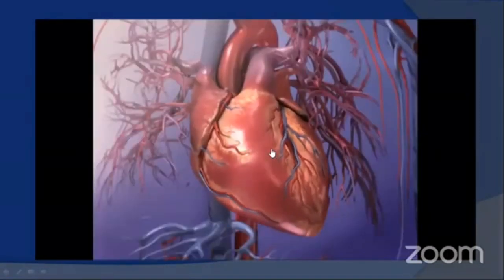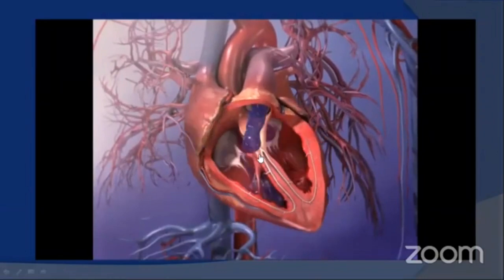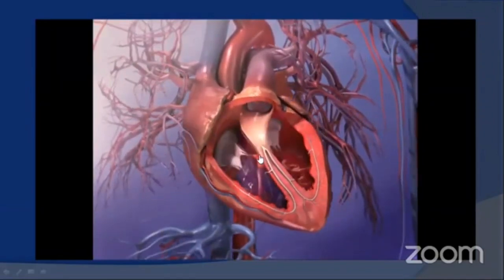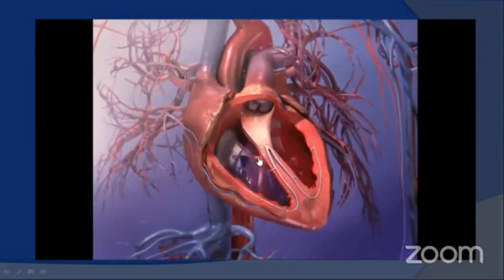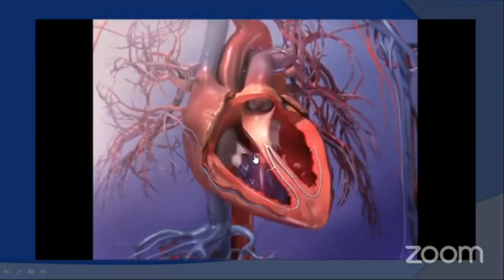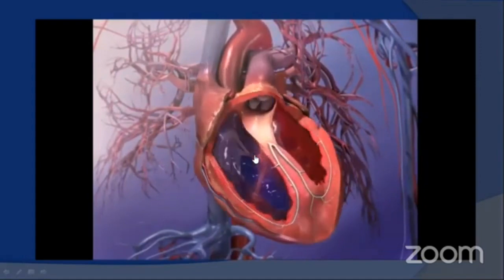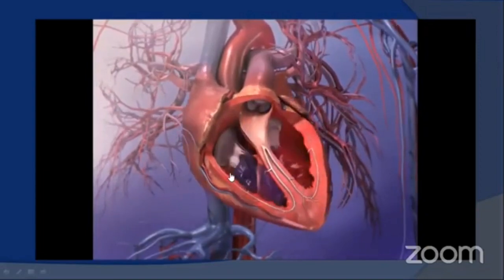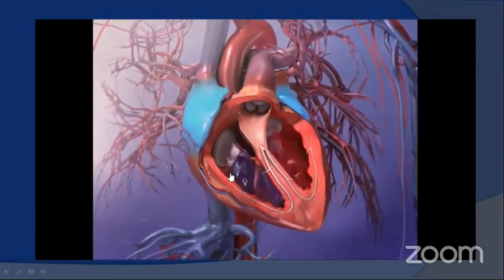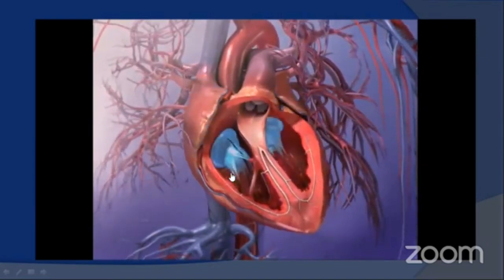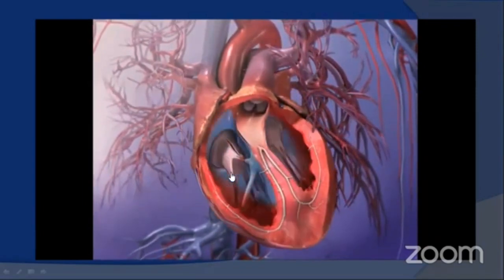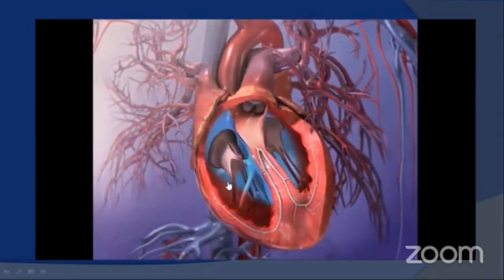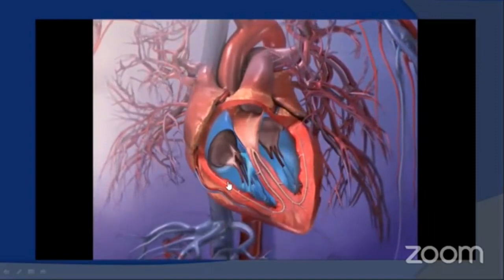So let's have a look over the summary of the cardiac cycle, how it happens. The cardiac circulatory system works to transport oxygen and nutrients to cells in your body. An electrical impulse stimulates the contraction of the atria, which results in the opening of atrioventricular valves. Blood flows from the atria into the ventricles through the AV valves. When the ventricles fill, the AV valves close.